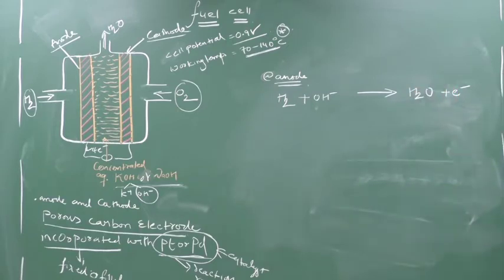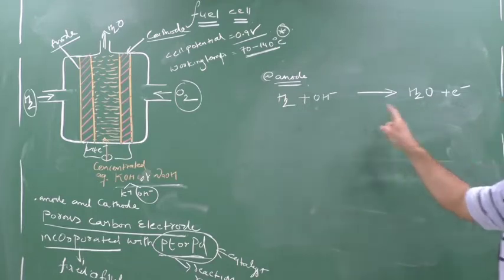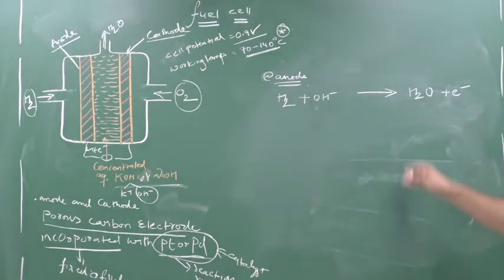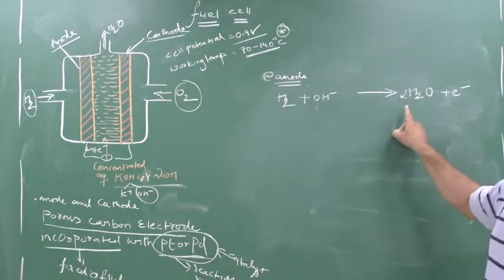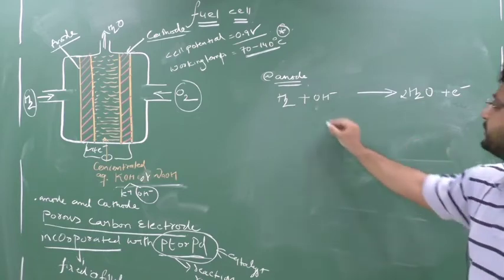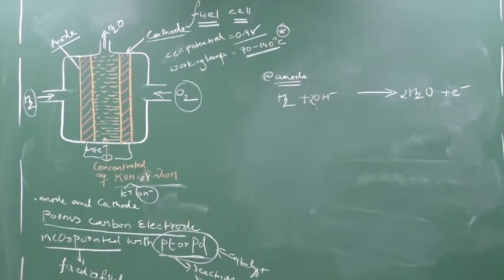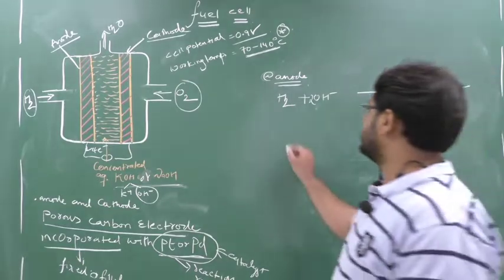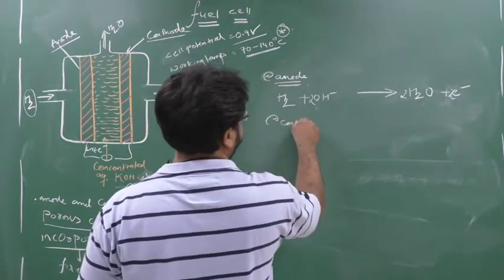Now what you have to do? How many hydrogen are here? 3 hydrogen, but how many hydrogen are here? 2. So what I will do? I will put here 2. So when I put here 2, 2 2s are 4 hydrogen and 2 oxygen, means I will put 2 here. Now how many charges are there? -2 charge. So here 2 electrons. So this is the complete anodic reaction. I hope you remember this. Okay. Next at cathode.